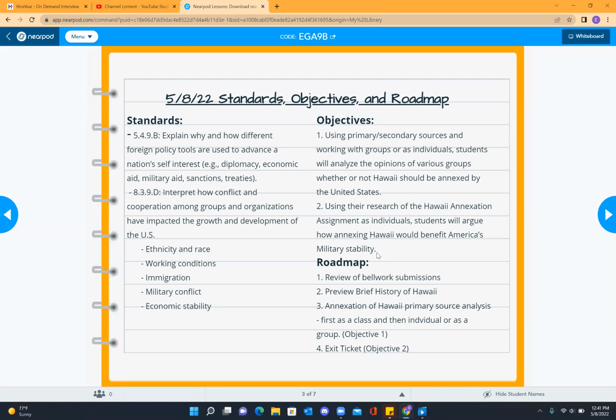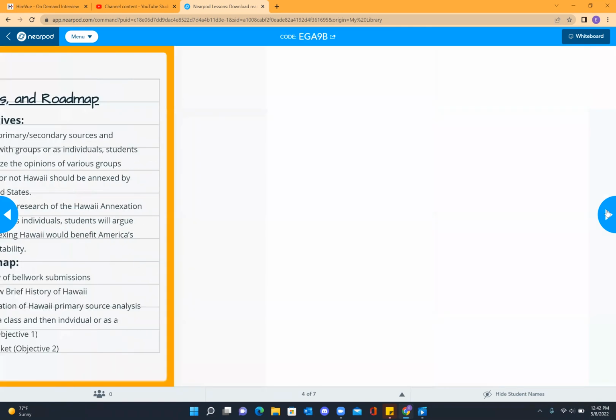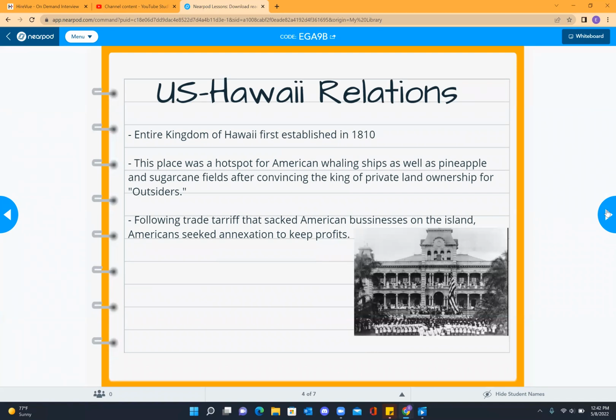Taking a look at our roadmap for today, you can see we've already finished reviewing our bellwork submissions. We're going to preview a brief history of Hawaii, get into our annexation of Hawaii primary and secondary source analysis, and finish it up with an exit ticket for today. Just some brief history regarding the United States and Hawaii.